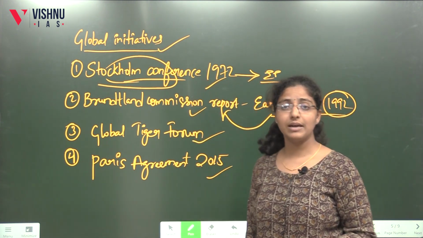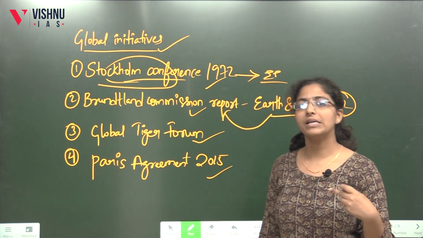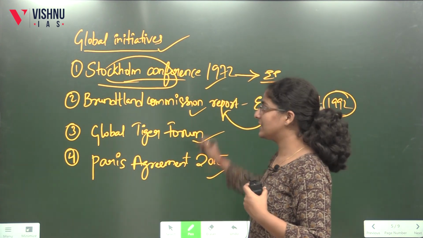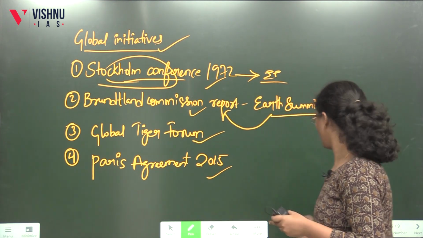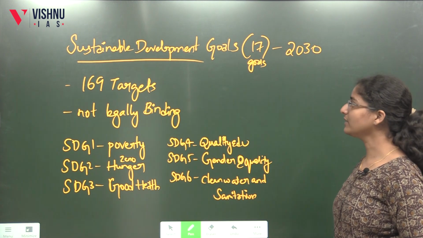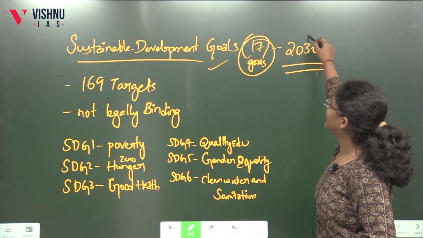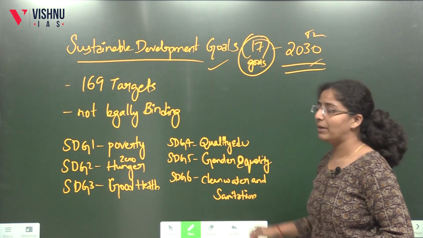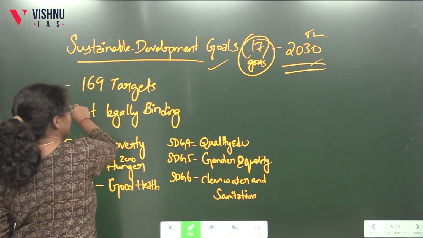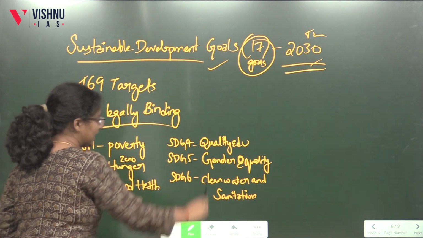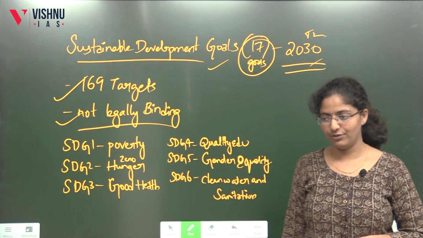See, when I talk of the Sustainable Development Goals, you should relate it to yourself so that you will remember it very well. Okay, these are a few initiatives that talk about sustainable development. Next, we'll go to the further slide. Here, the Sustainable Development Goals are 17 in number, and the target year is 2030. By 2030, we have to achieve these 17 goals, and we have 169 targets, and they are not legally binding. This is basic information. Even if you Google it, you will be able to find this information.